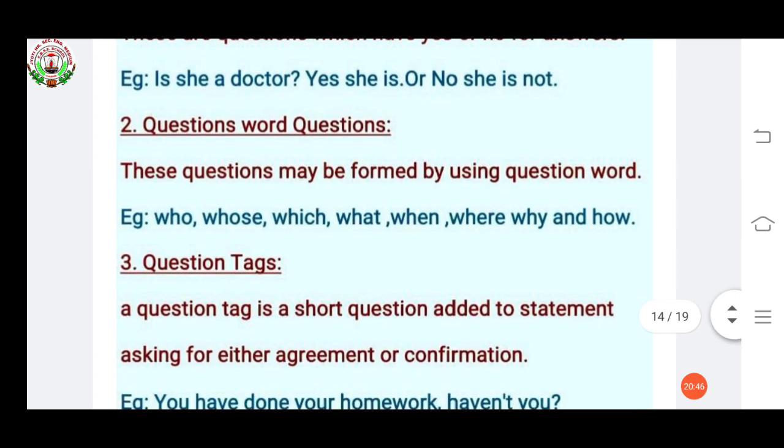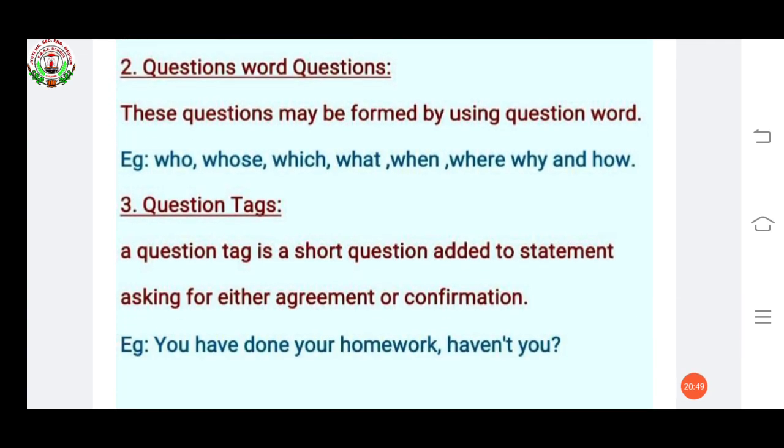Now the next type of question is question tags. A question tag is a short question added to a statement asking for either agreement or confirmation. Like, a question tag is a question that is added to a statement. See the example. You have done your homework, haven't you? A statement is given already, then it is asking, haven't you? So these types of questions are called question tags.